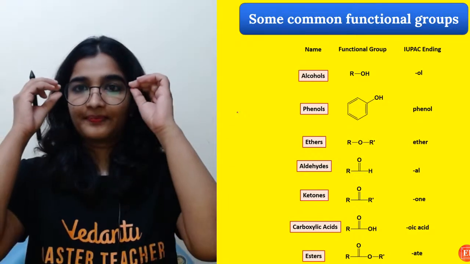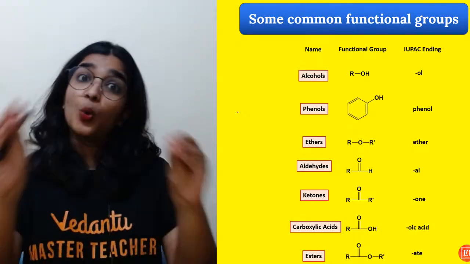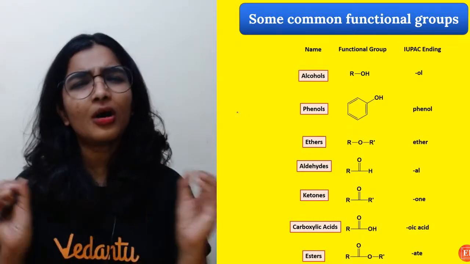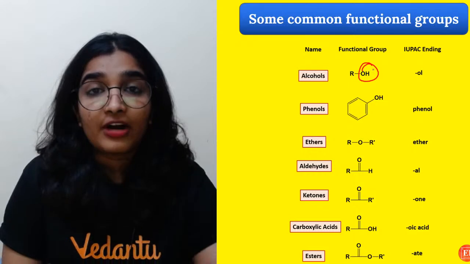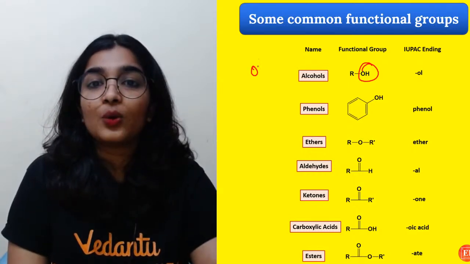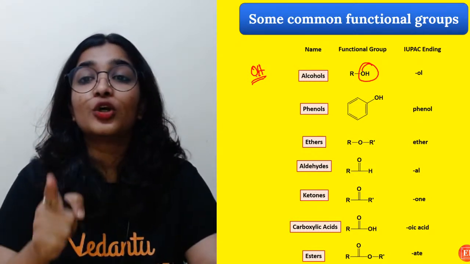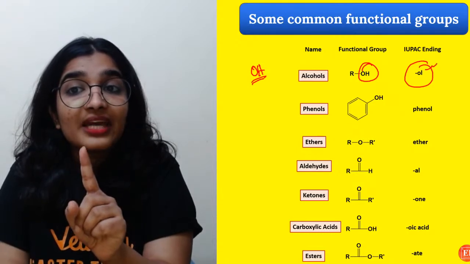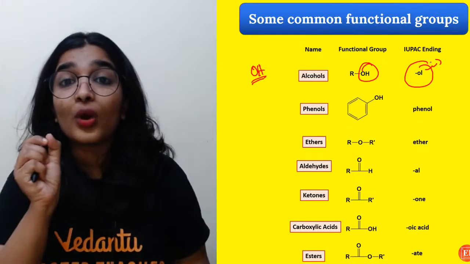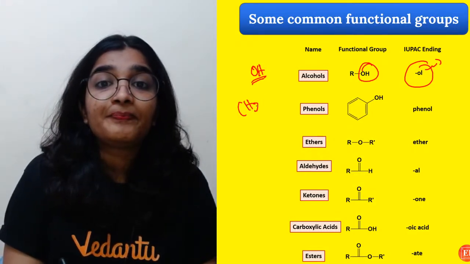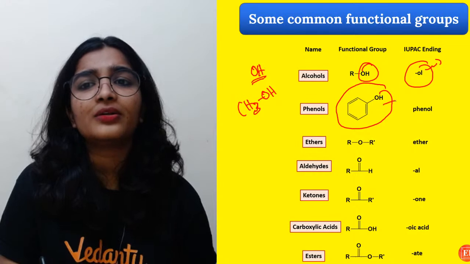So these are the common functional groups. I'm not saying these are the only functional groups; there are many. Some common functional groups which you have to know: alcohol, where the functional group is OH. If you see OH, then you have to know that this is an alcohol functional group. Its name ends with OL: ethanol, methanol, propanol, right? OL, because it will have an alcohol functional group. And phenol is basically this whole compound.